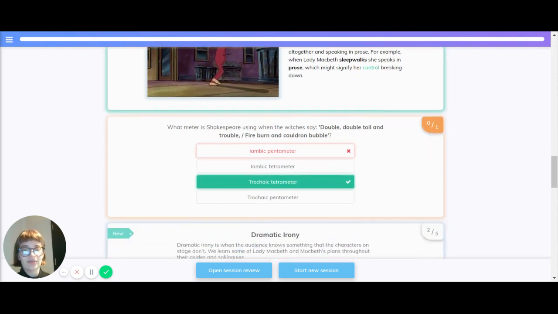What meter is Shakespeare using when the witches say, "Double, double, toil and trouble, fire burn and cauldron bubble"? The correct answer is trochaic tetrameter.